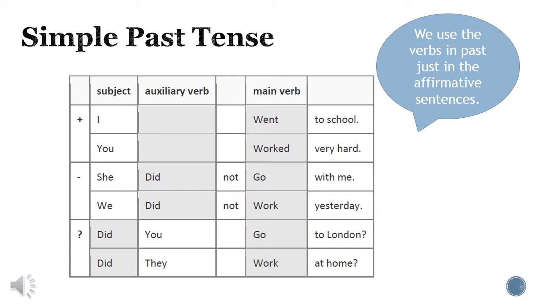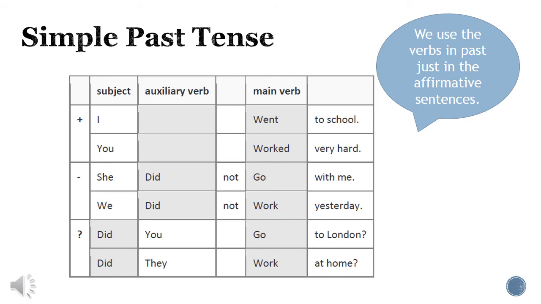The simple past tense form. We have affirmative sentences in which you have to write the subject first, then the verb in past tense, regular or irregular, plus the complement. For example, I went to school. Yo fui a la escuela. You worked very hard. Usted trabajó muy duro.